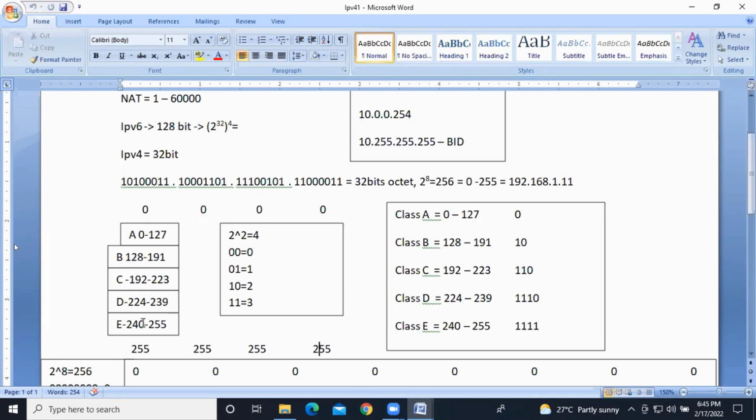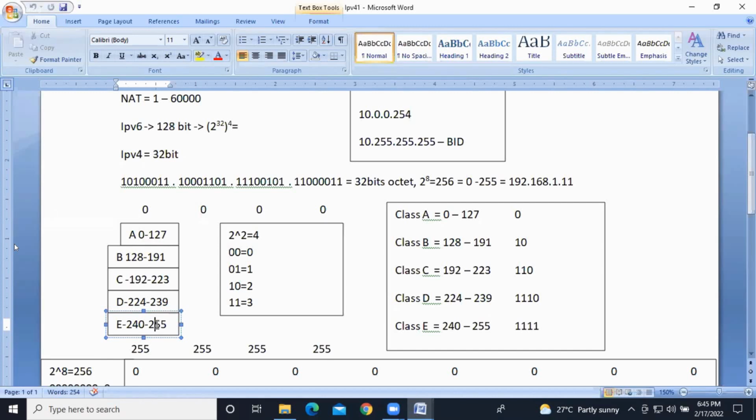Clear? Class A is 0 to 127. Class B is 128 to 191. Class C is 192 to 223. Class D is 224 to 239. Class E is 240 to 255. Right? That is how they did the IP address classification, guys.